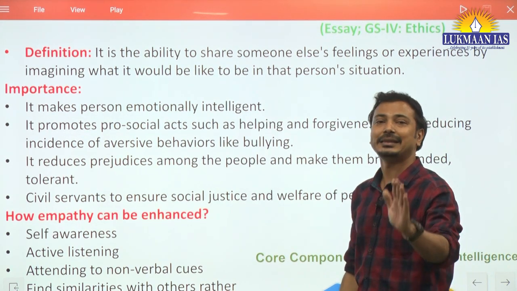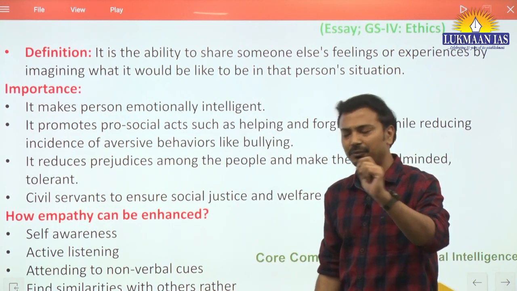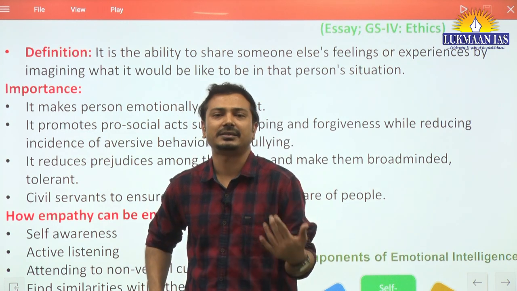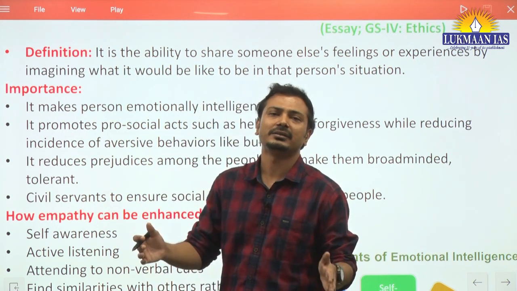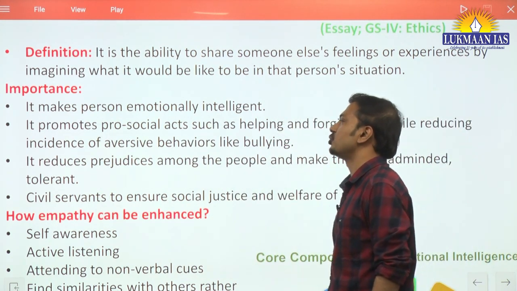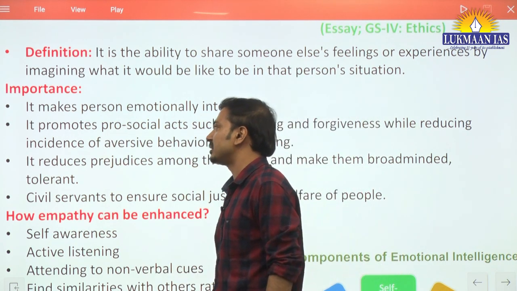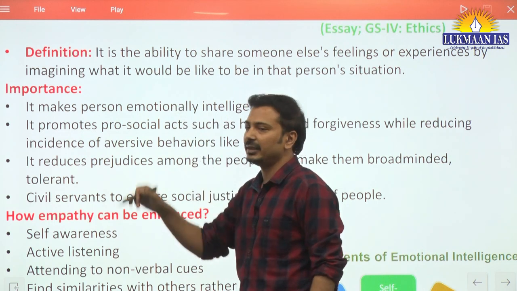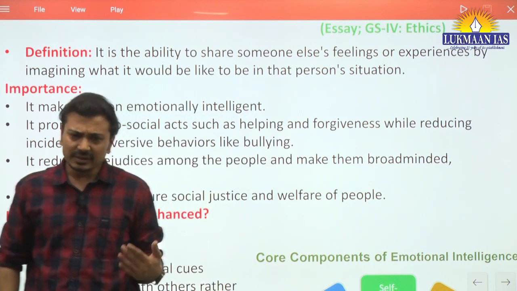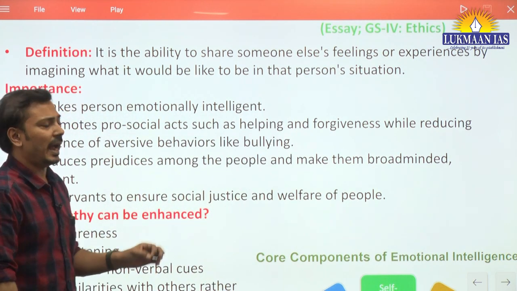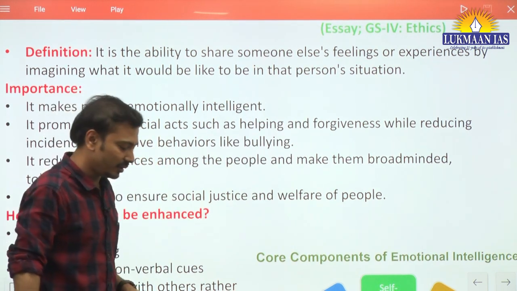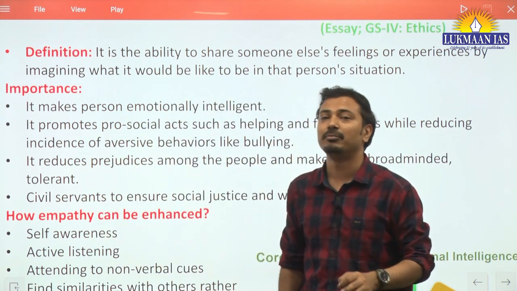Now, why is empathy important? Simply one should understand that as human beings, certain human values are essential to live as part of human settlements, as a social animal, and that is why empathy needs to be practiced by people. But the most important aspect is that it makes a person emotionally intelligent. Emotional intelligence is the ability of the person to know and manage not only the emotions of self but also of other people, so as to ensure socially acceptable behavior.